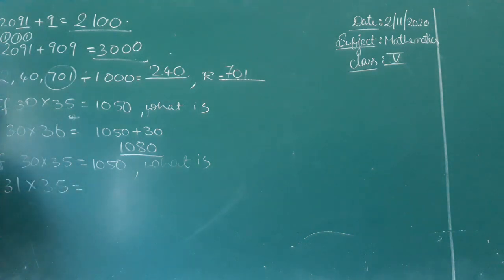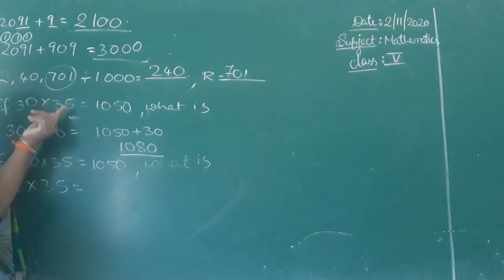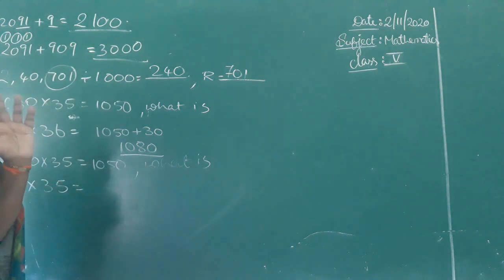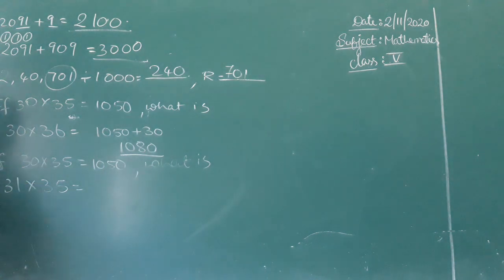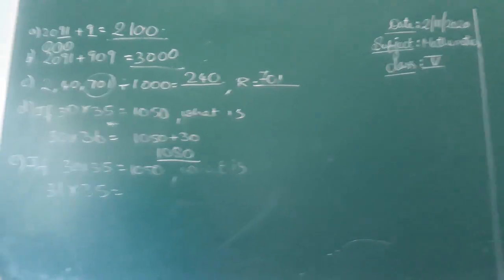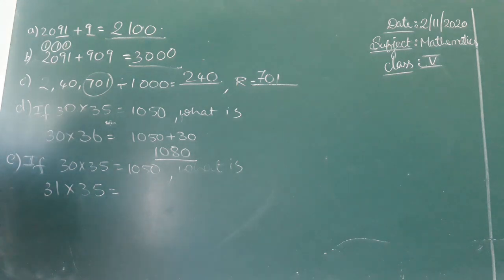Children, in the before sum, if you observe what I told you, we know 35 30s. Now we have to find out 36 30s. That means one more 30 you have to add. That I told you. Yes? See here, if you observe the same rule, if you apply here, what is 30 35s? 35 30s is 1050, so 35 31s.